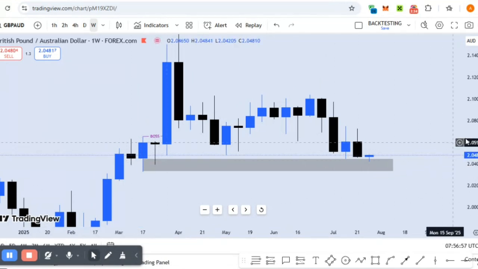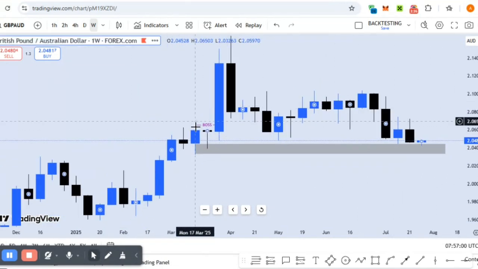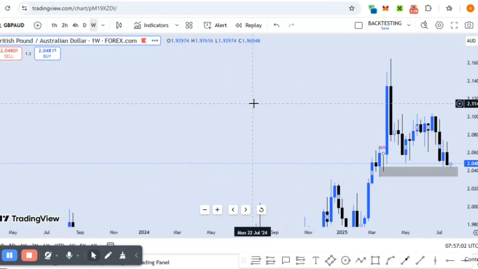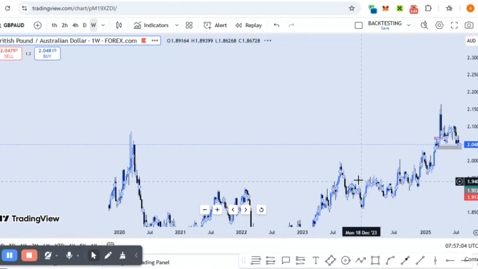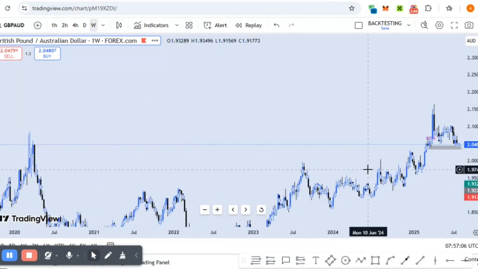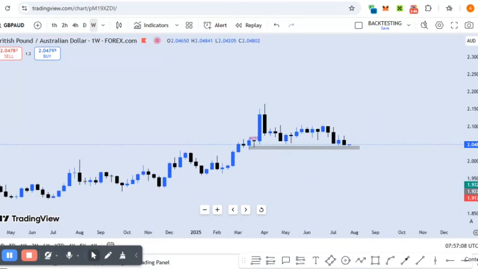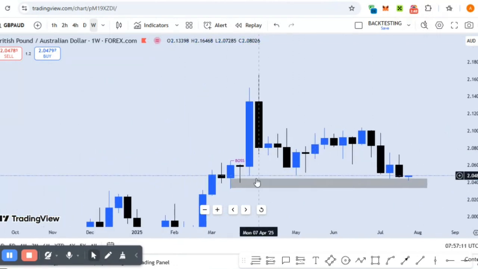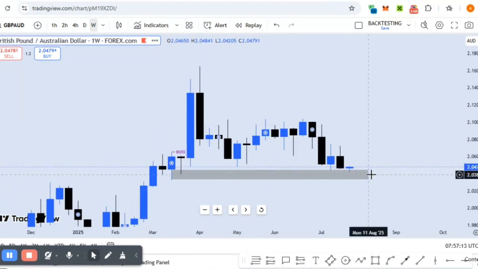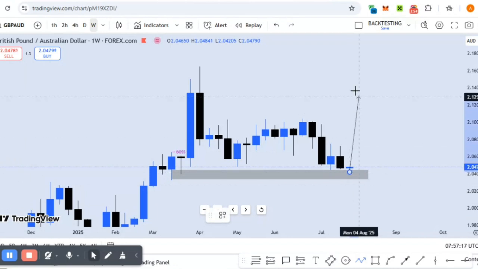Here on the weekly time frame, we can see there was a break of structure to the upside right here. And I think we had a major break of structure to the upside here. If we just bring it right here, we can see there's a break of structure to the upside and price has returned to the order block. So this means that we should see price start going higher again, right?